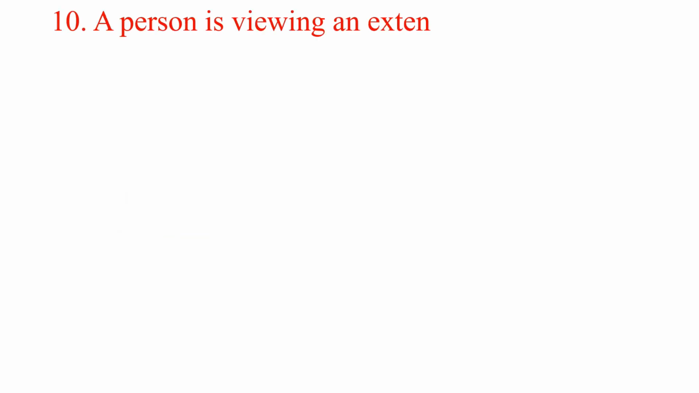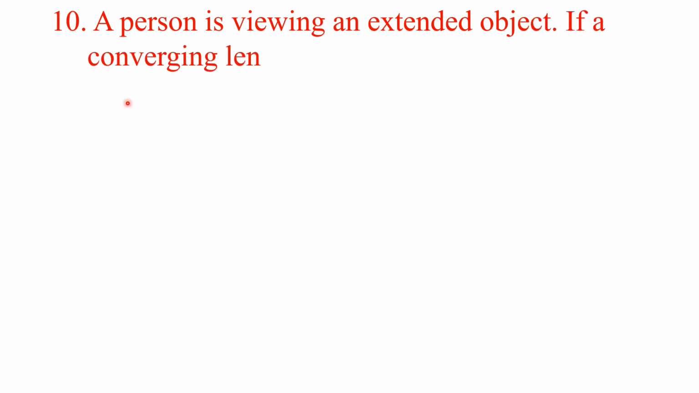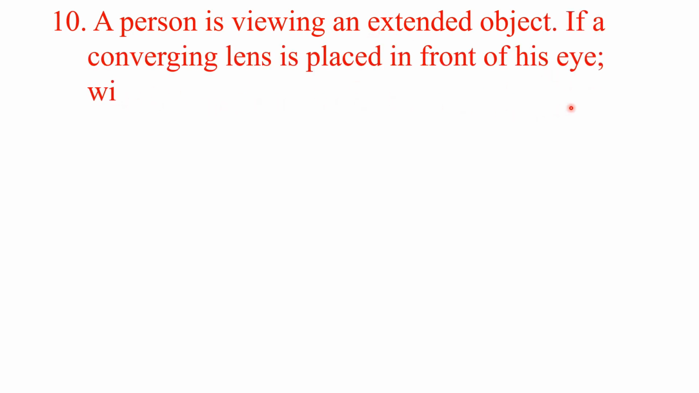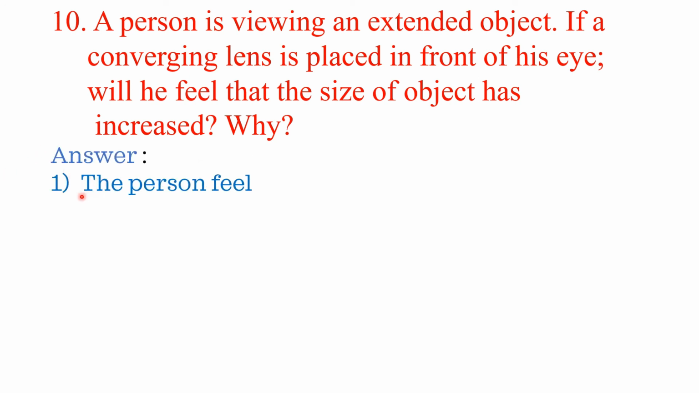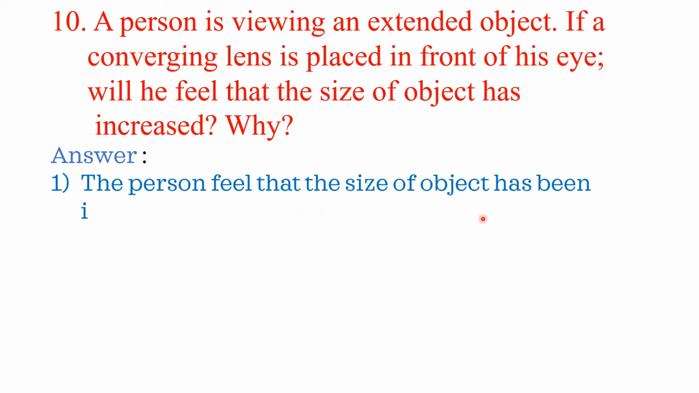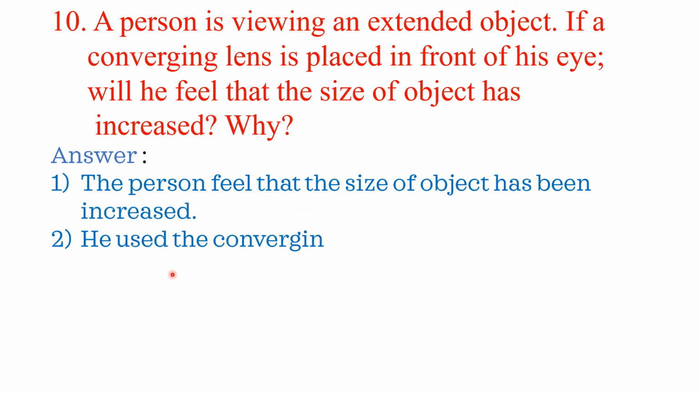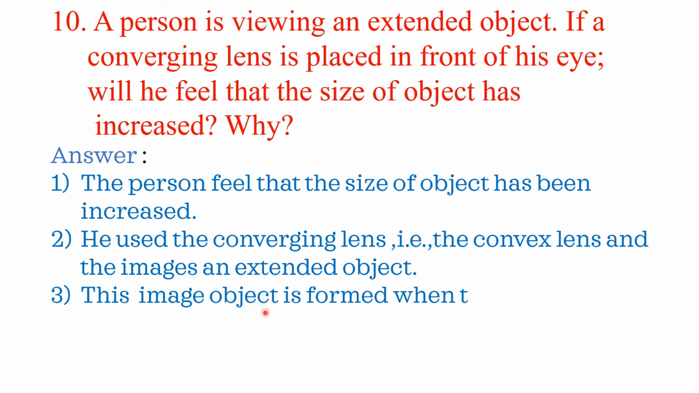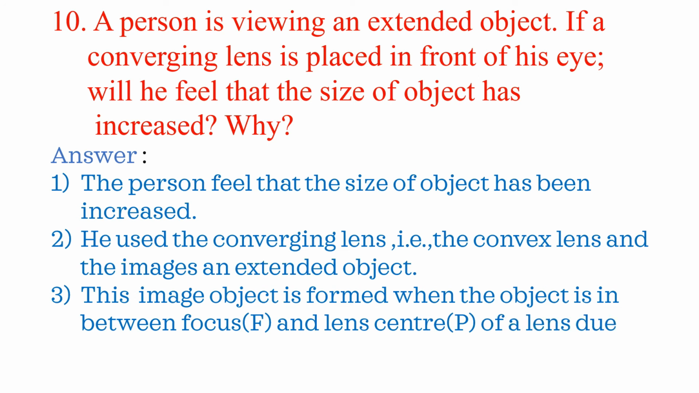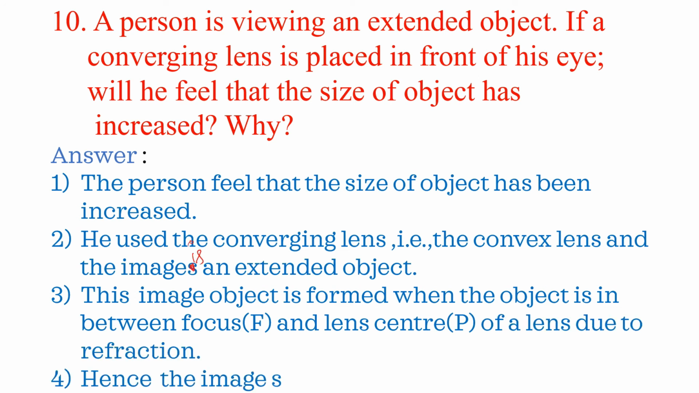Next one, a person is viewing an extended object. If a converging lens is placed in front of his eye, will he feel that the size of object has increased? Why? Let us discuss. The person feels that size of object has been increased. He used the converging lens, that is the convex lens, and the image of an extended object. Here the image is an extended object.